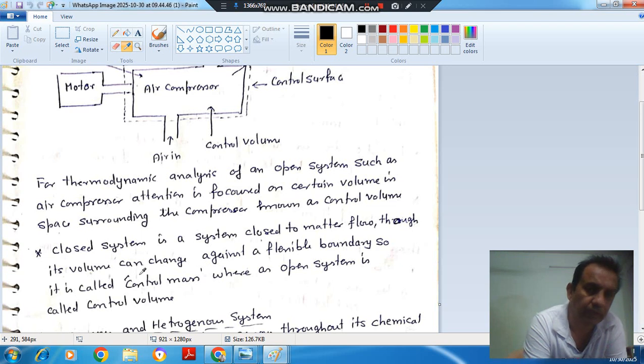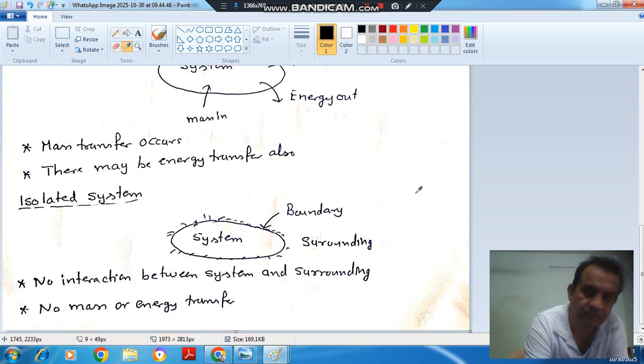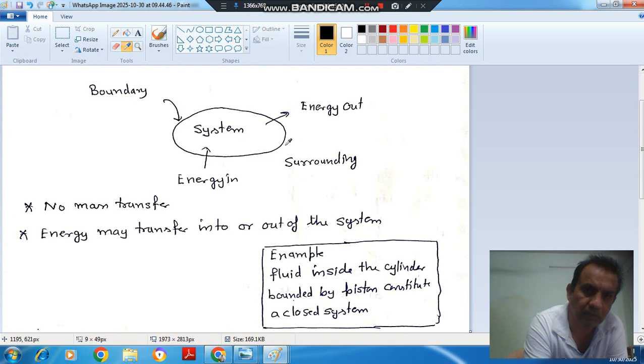And next definition is control mass also. As open system is considered as control volume, closed system is considered as control mass. So here the mass remains same as we see from the diagram. No mass transfer is taking place. However, the boundary of the system may be fixed or may be flexible, but the mass remains same.